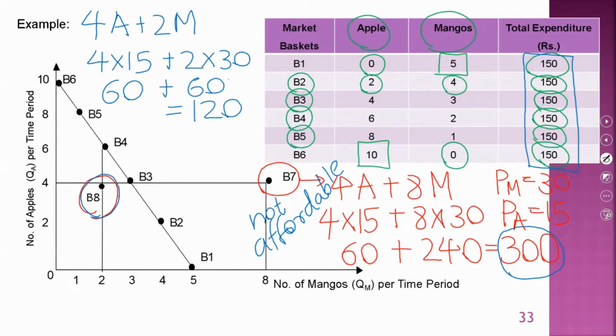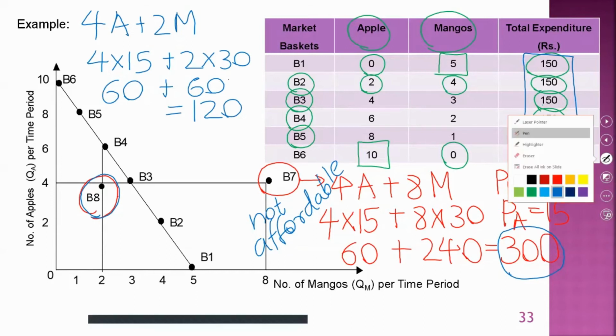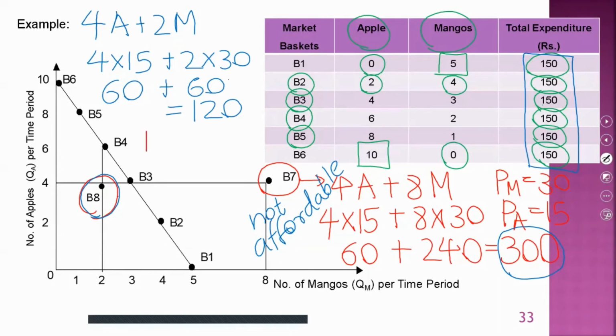So when a person is consuming at a point which lies below the budget constraint, that person does not fully utilize the available budget. At point B8, the consumer spends only 120 rupees. The total budget available for the consumer is 150. So there is 30 rupees remaining.